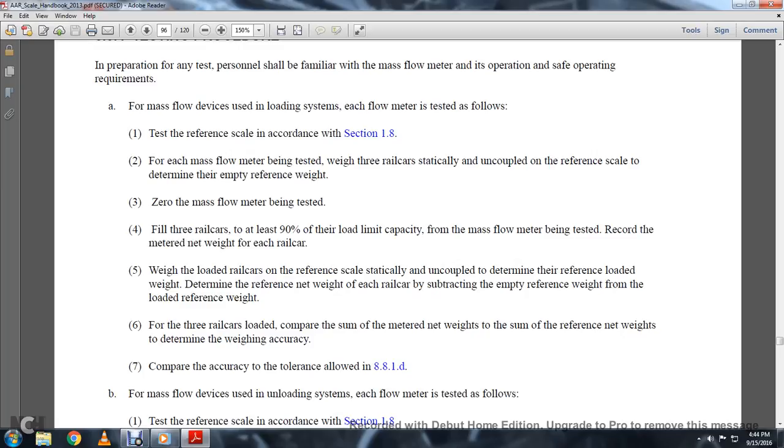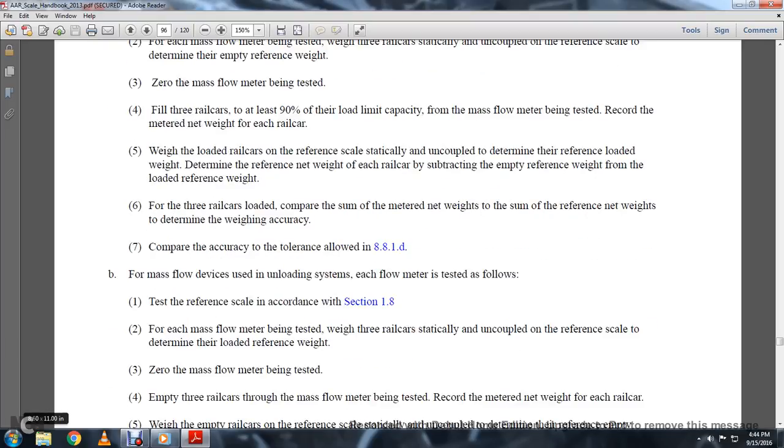Weigh the loaded railway cars on the reference scale, statically uncoupled, and determine the reference net weight for each of the railway cars by subtracting the empty reference weight from the loaded reference weight for the three railway cars. Compare the sum of the measured net weights with the sum of the reference net weights to determine the weighing accuracy. Compare the weighing accuracy with the accuracy tolerance allowed in 881D for the following measuring devices, unloaded system.